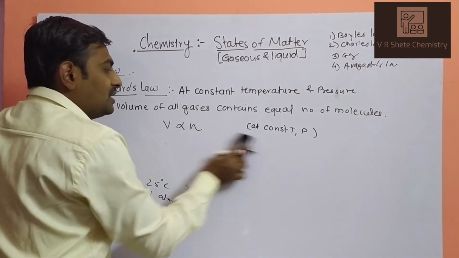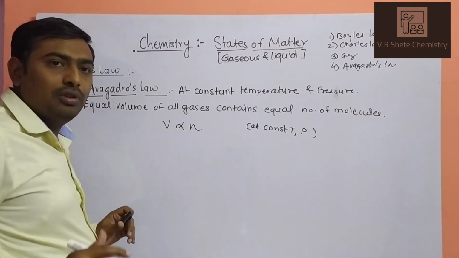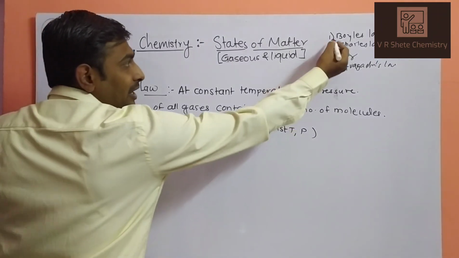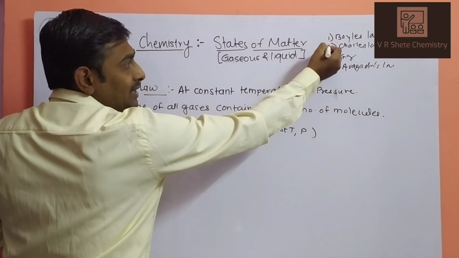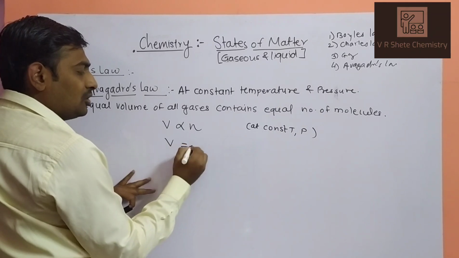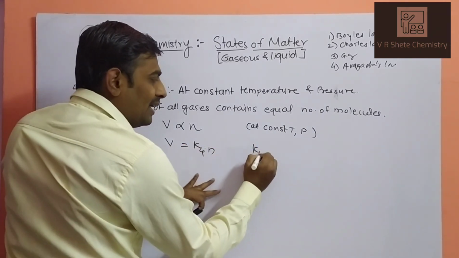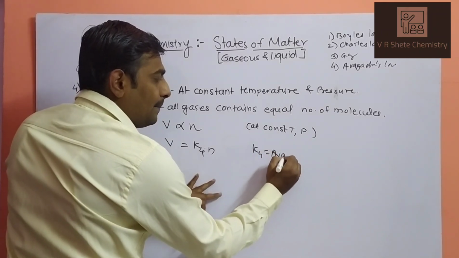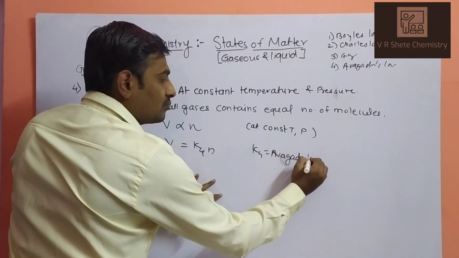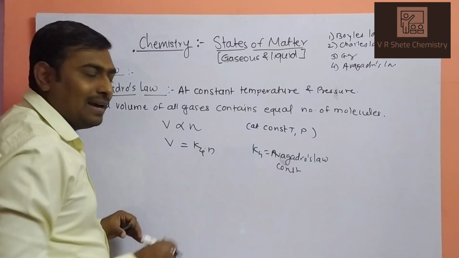If we remove the proportionality symbol, with constants K1, K2, K3 already used, the last one is K4: V is equal to K4 N. And what is K4? K4 is the Avogadro's law constant, a proportionality constant. What is the value of K4?